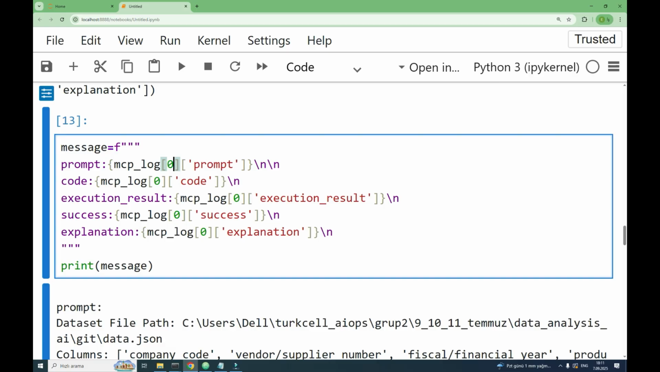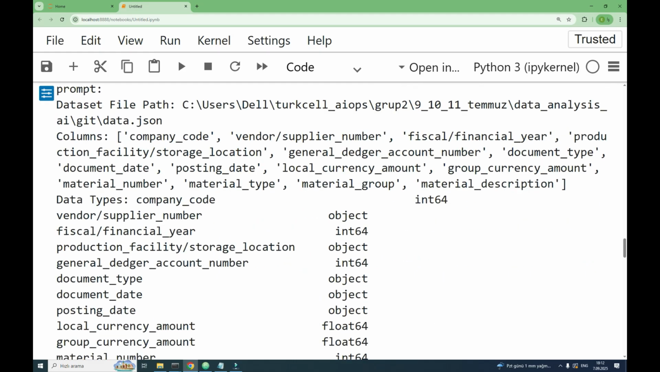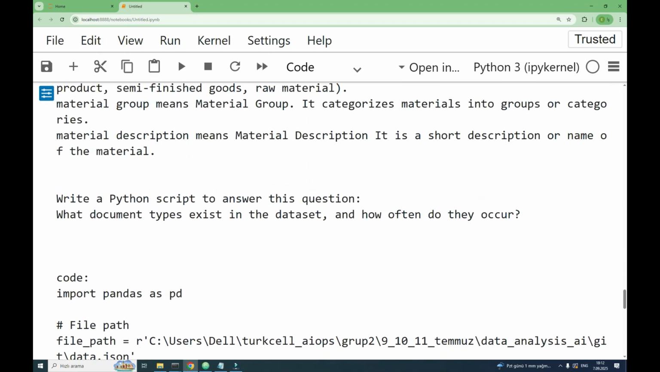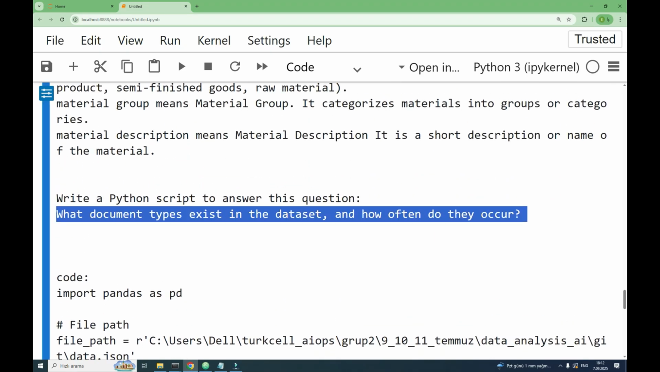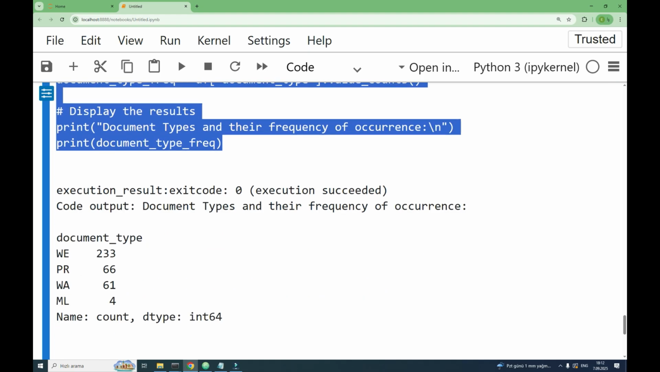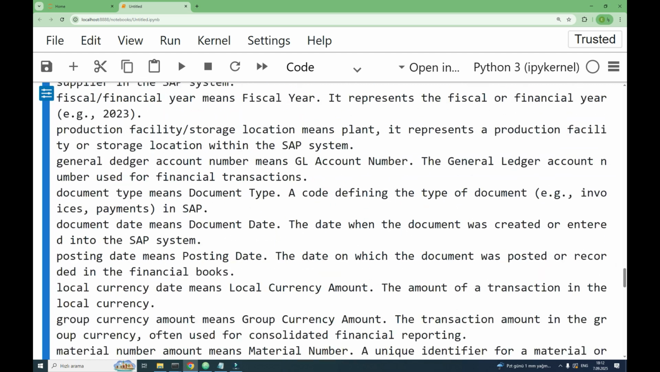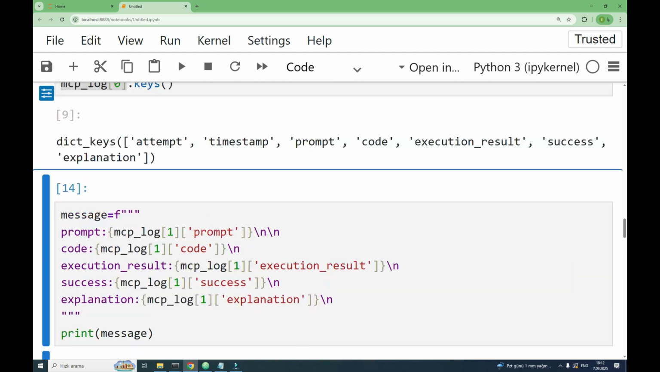So we can proceed with the other ones. After index number 0, we proceed with the other question. The question is, as you can see, what document types exist in the dataset and how often they occur. This is the generated code, and this is the result. As you can see, it works perfectly.